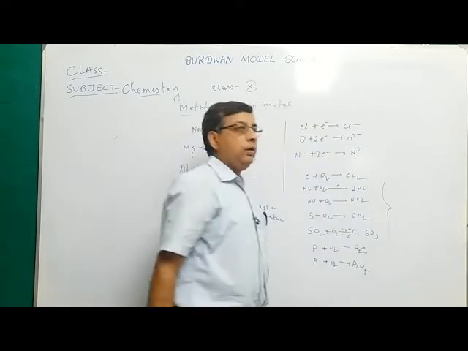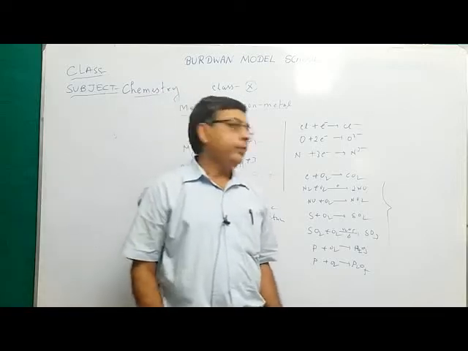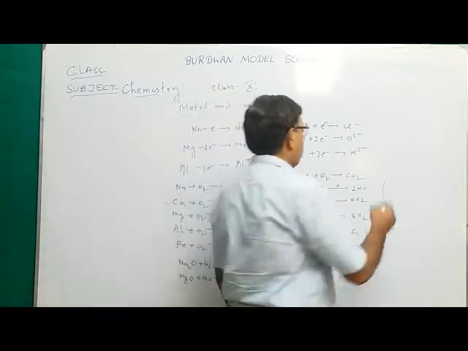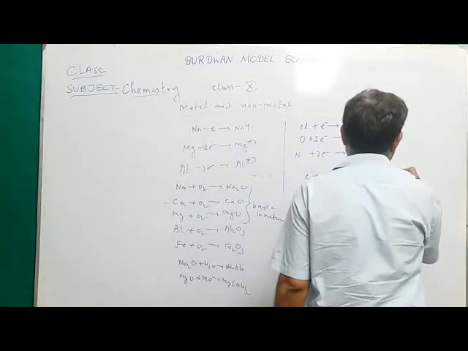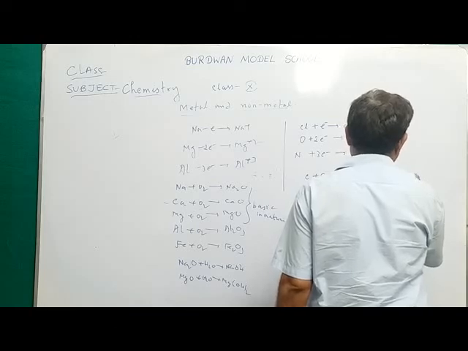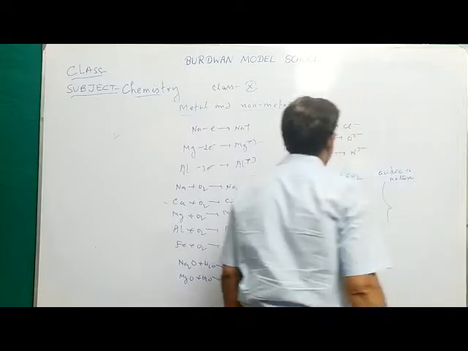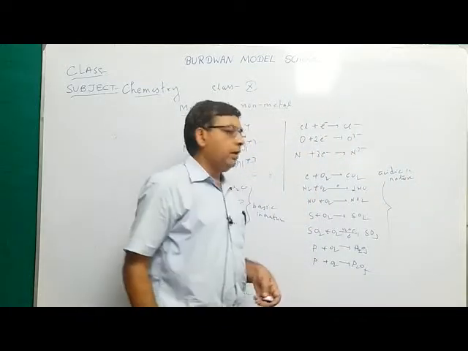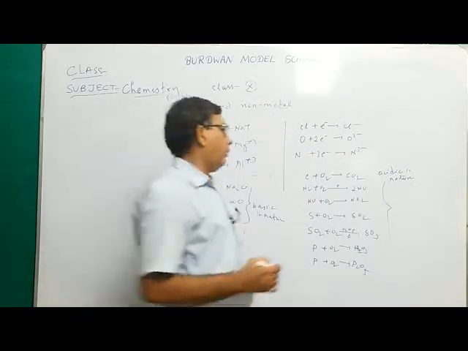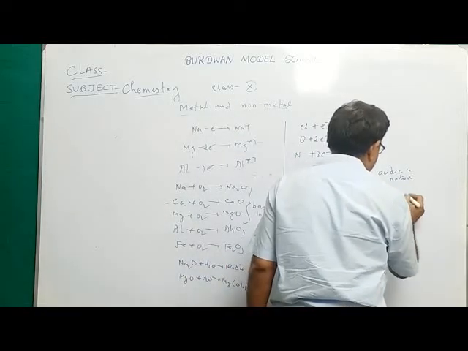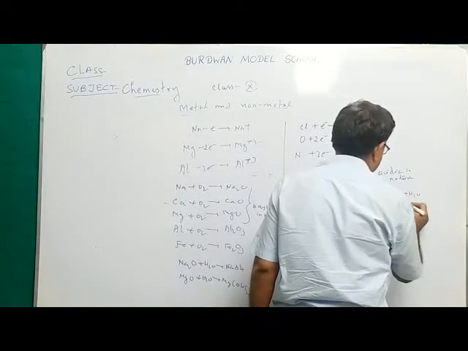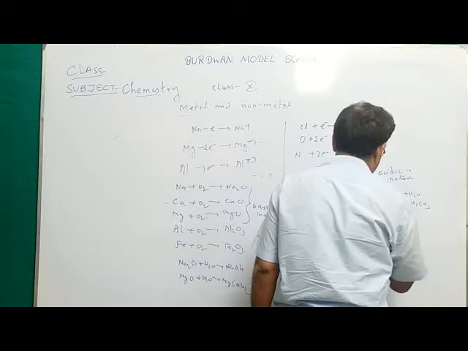Non-metals when heated with oxygen form oxides. These oxides are generally acidic in nature. Why? Because most of these oxides, when dissolved in water, form acid. For example, carbon dioxide plus water forms carbonic acid.